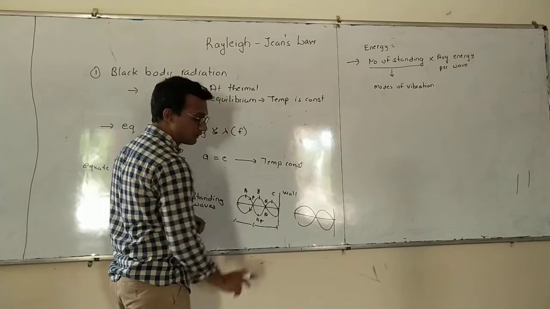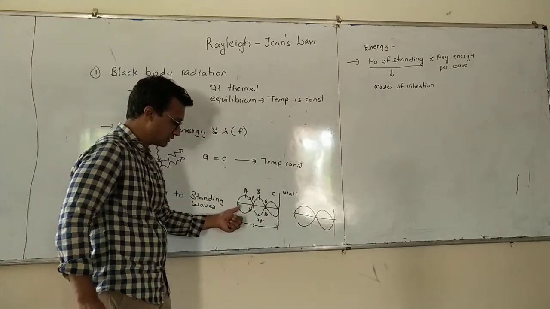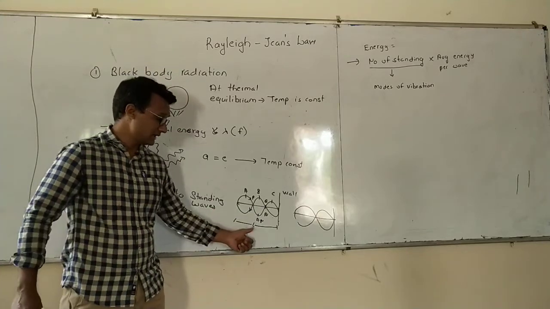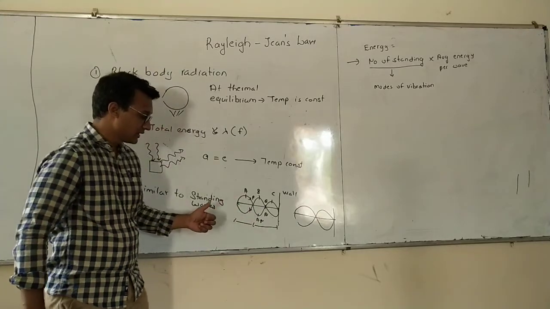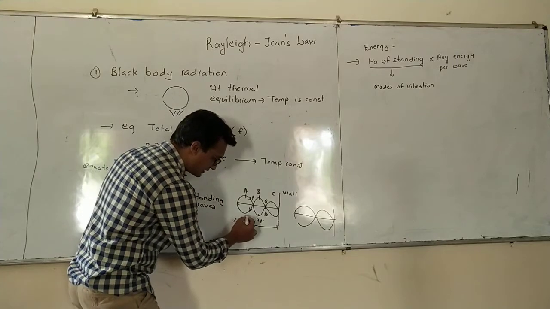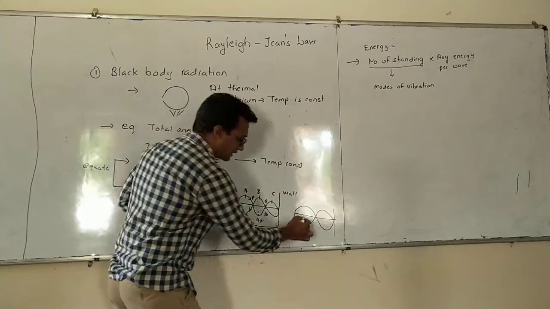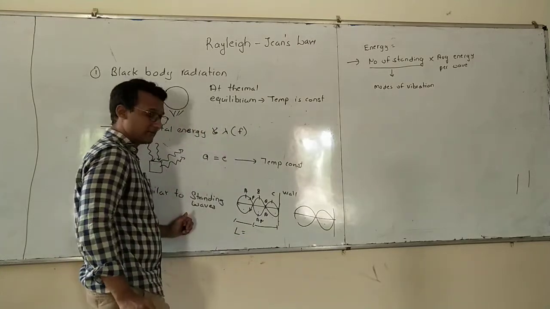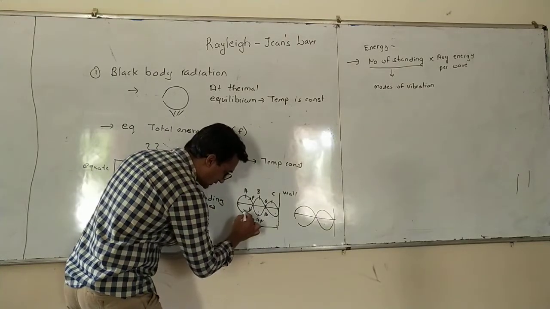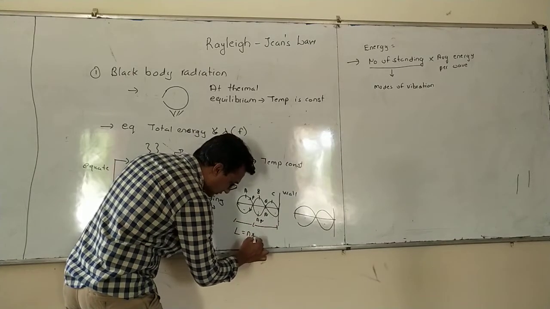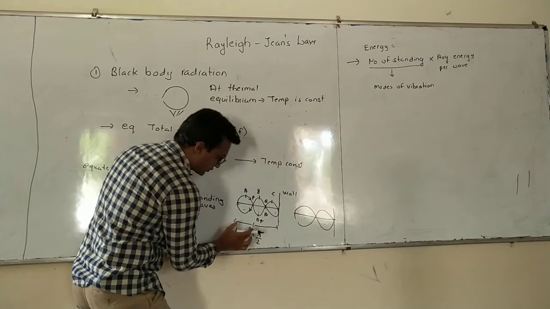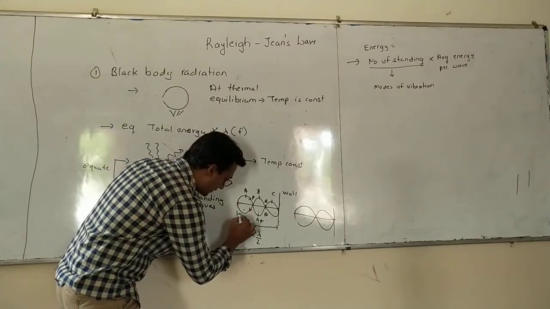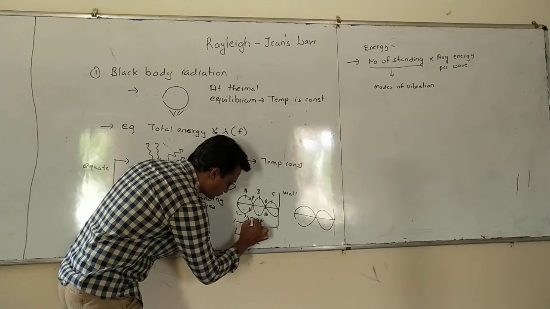Now, as you can see here, there is a definite relation between this total length and the number of these nodes and antinodes, or it is directly having relation with the wavelength. Now, see this, here 1, 2, 3 are there, here 2 are there. So we can write that length will be equal to number of nodes, that is 1, 2, 3 into lambda by 2, because this section is not the total value, this section is only lambda by 2, this is lambda by 2.